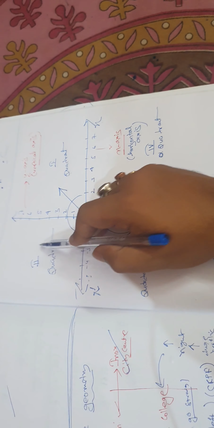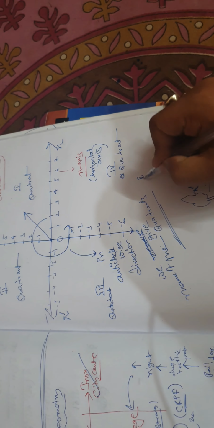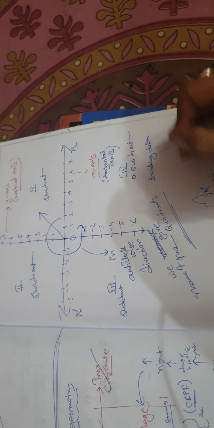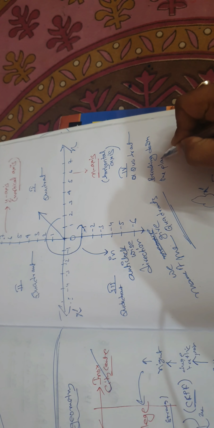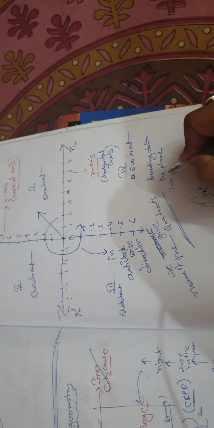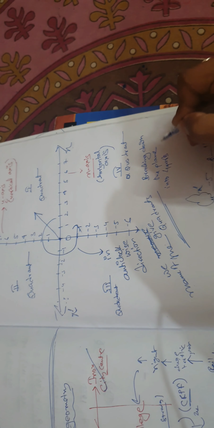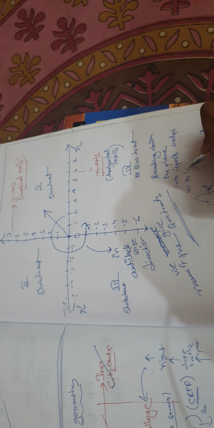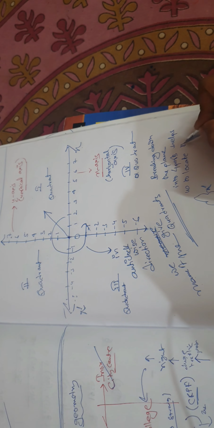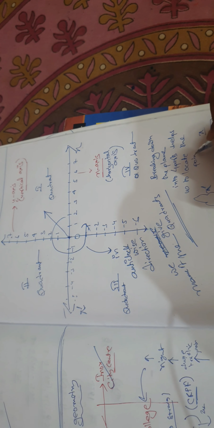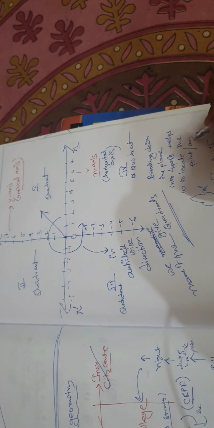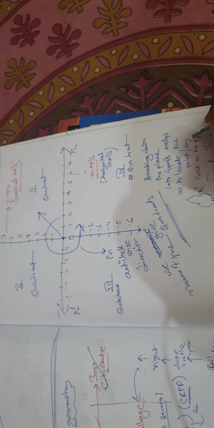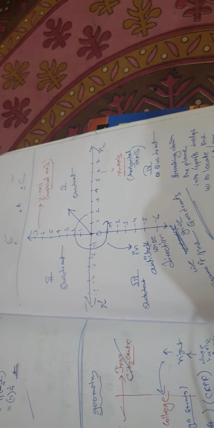Breaking down the plane into 4 parts helps us to locate any point on the plane, which is what we will learn.